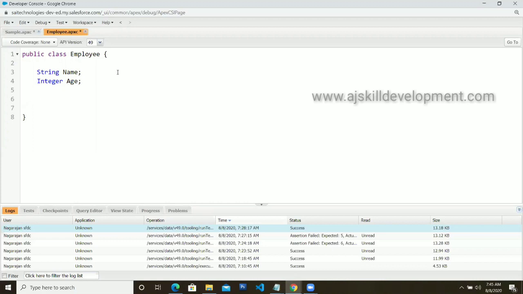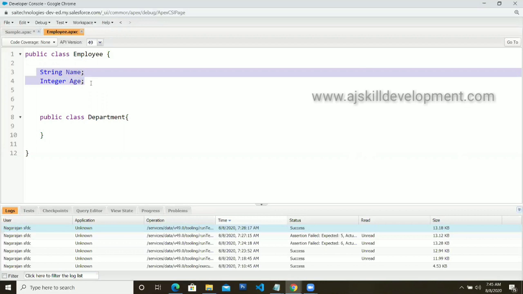Okay, fine. Now I need to store this employee's department information also. For that, I am going to write one more class inside that. This is the wrapper concept. So I'm going to write one more class, Department, and let's say this is a public class. Okay, fine. So now, what is the scope? Actually, this employee class scope is public, right? So you can access it from anywhere. That's fine.